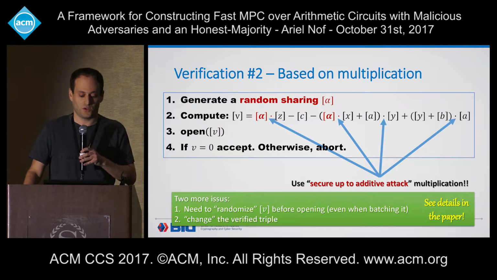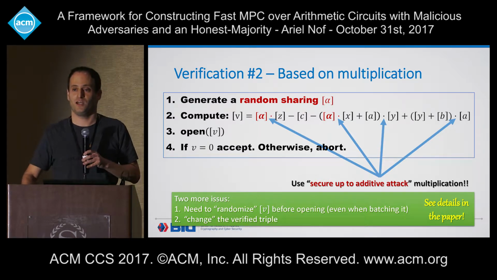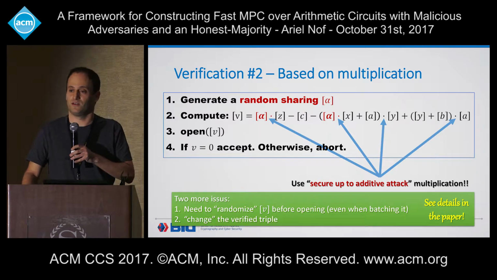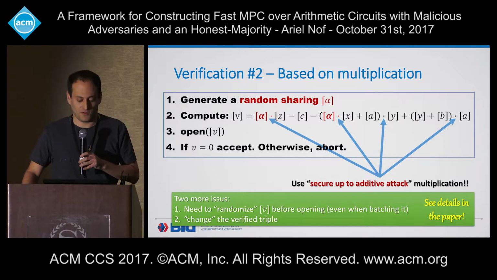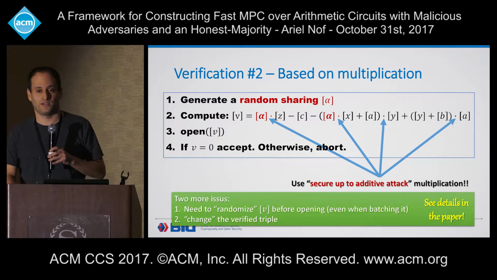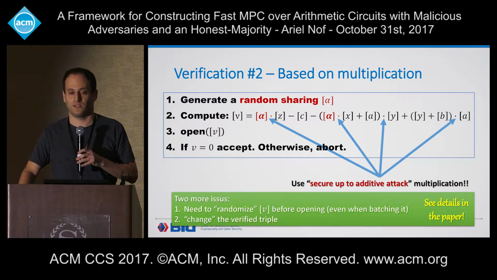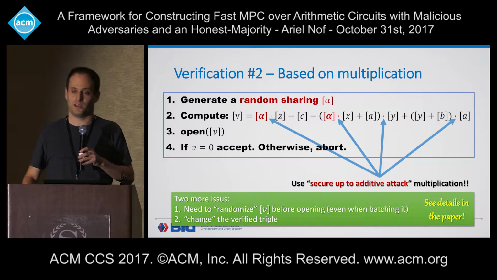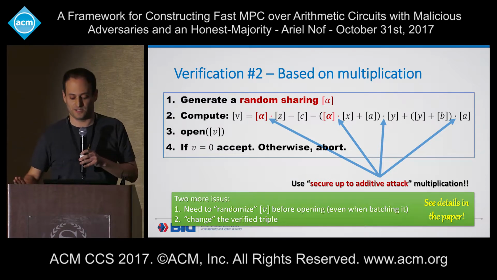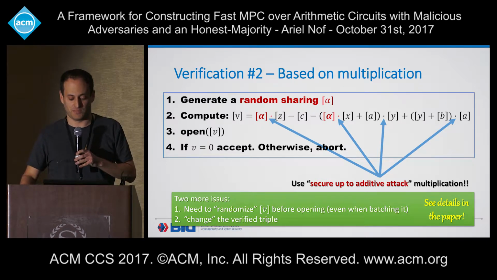One, although these two changes are of high importance, they almost do not affect the cost of the protocol. And the second thing is that if you want to see the exact details, please look in the full version of the paper on ePrint, and not in the version that is in the proceedings, because in the proceedings, unfortunately, we have a small error there. So we apologize for that, but please look in the full version of the paper.